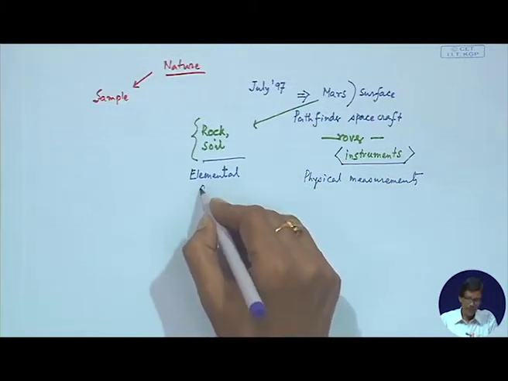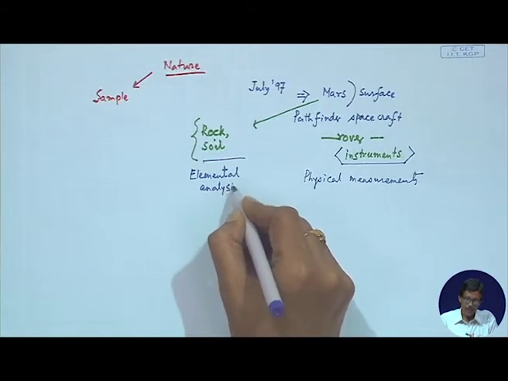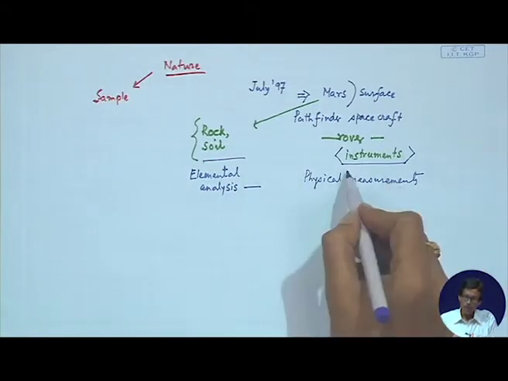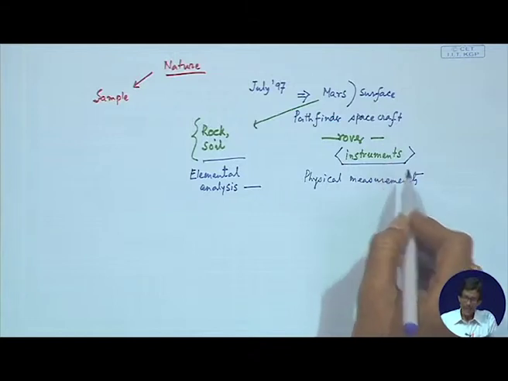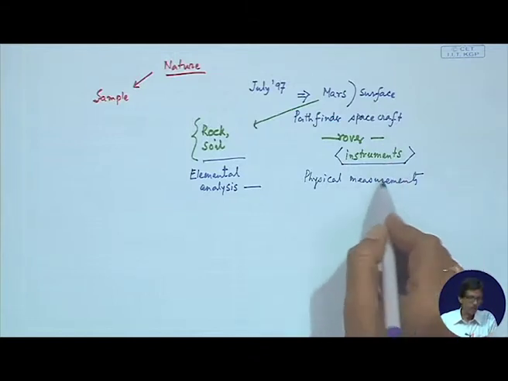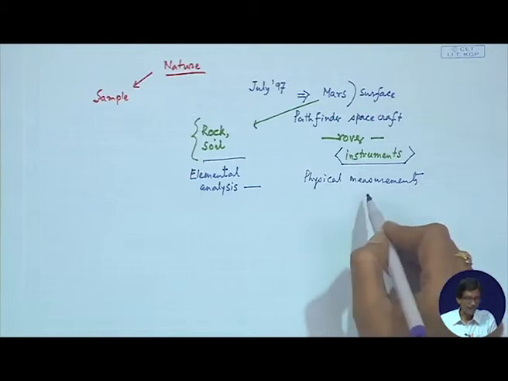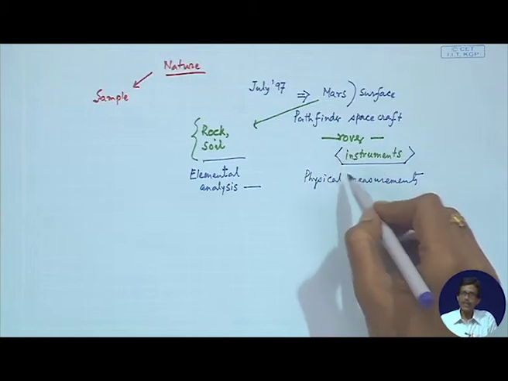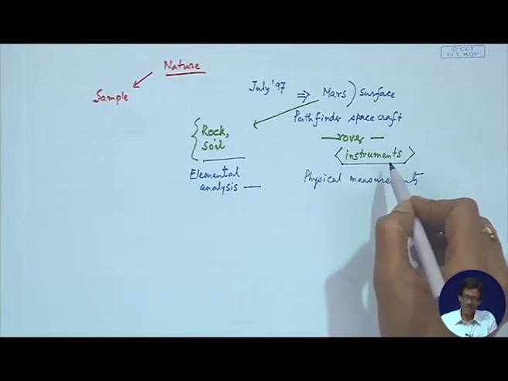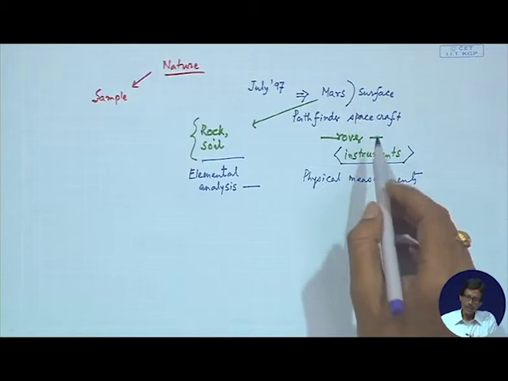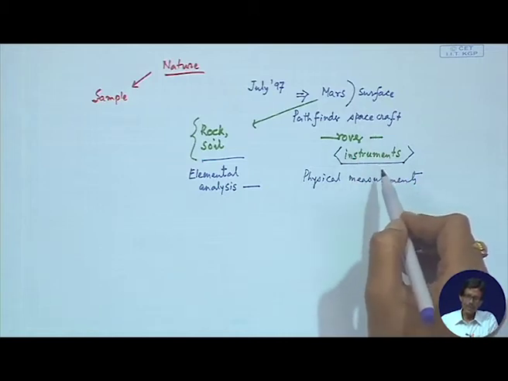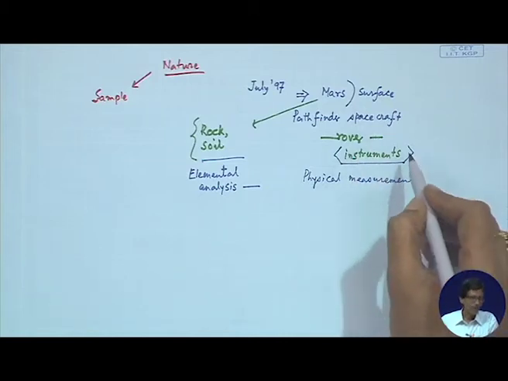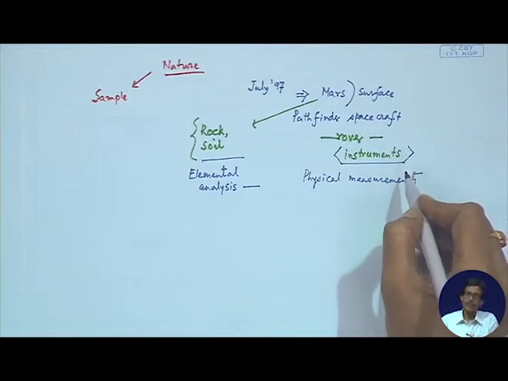This elemental analysis can be done by using an instrumental technique, using physical measurements, because these instruments continuously collected data for several days while the spacecraft was landed and staying on the Mars surface, and the data was transmitted to Earth.